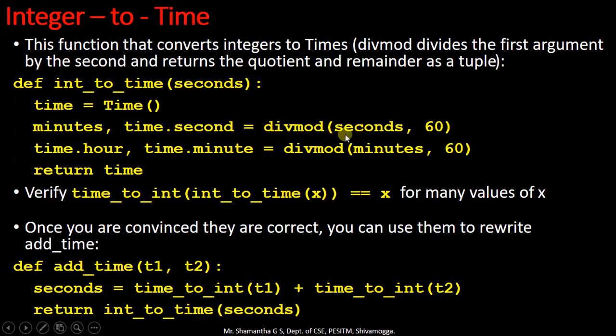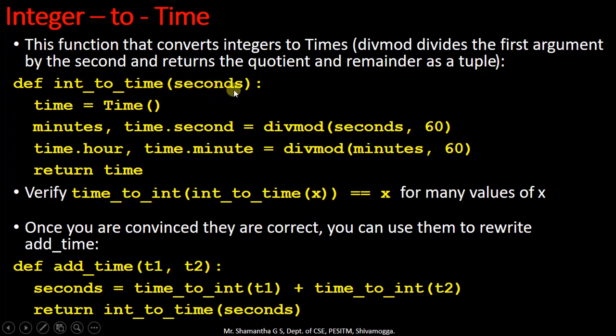Divmod takes two arguments. The first argument is divided by the second argument. The quotient and remainder are sent as a tuple. So this gives two outputs. One is the quotient and the other one is the remainder. Now we shall start analyzing this function.